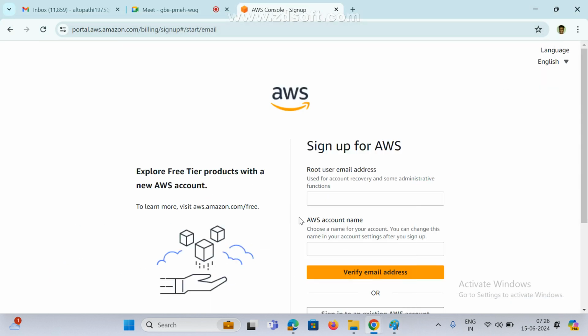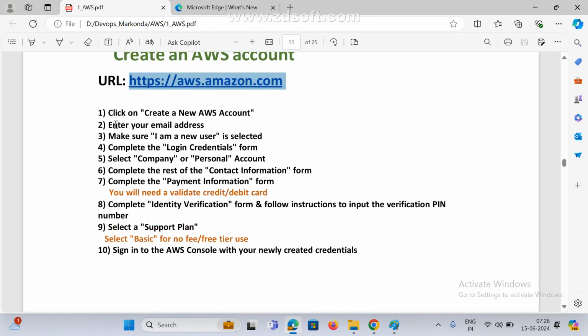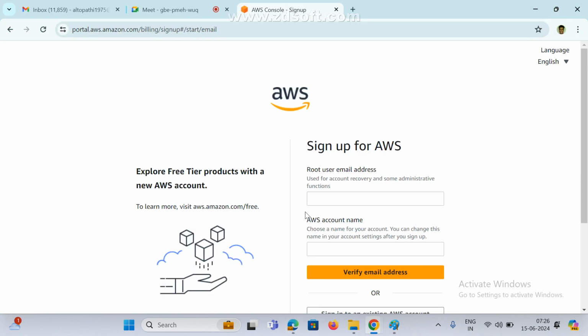Okay, so now here it is asking for the root user email ID. This is the first option. Root user using email ID means it is asking for your email ID. If you use an email ID that you have already used, it won't allow it. We need to give a new email ID.